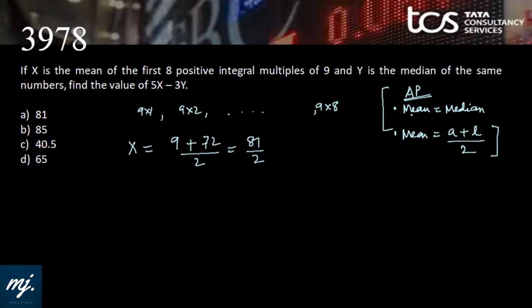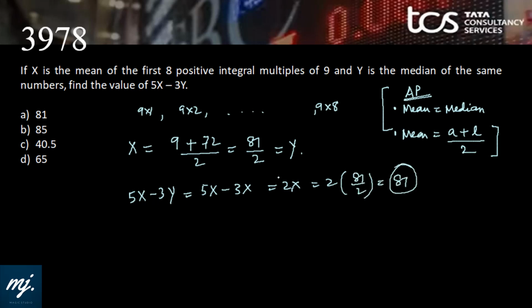And y is the median, and we know that mean and median are both the same. That means this is also equal to y. Now they have asked to find the value of 5x minus 3y, and we know that x is equal to y. That means we can find the value of 5x minus 3x, that is 2x. Now we know x is 81 by 2, into 2 will give 81. That means 5x minus 3y is 81, and that features in option A. So if we know our cheat codes well, we can very easily find the answer and we can save some time.